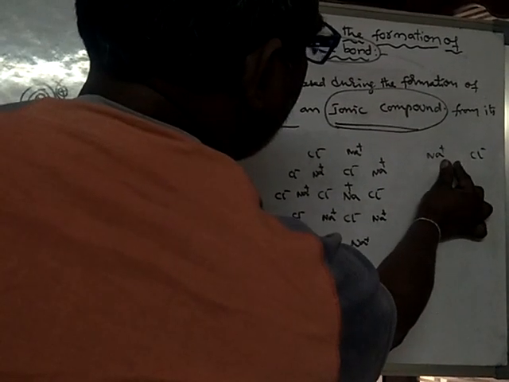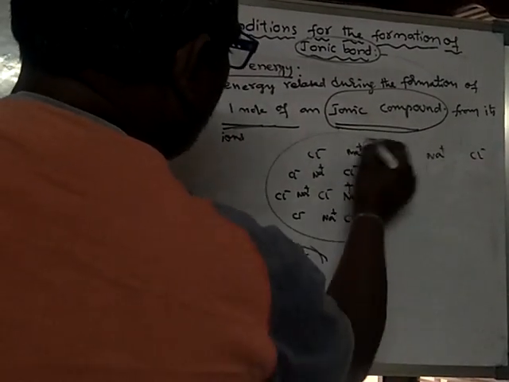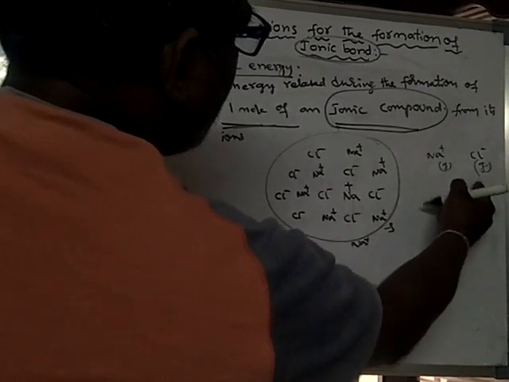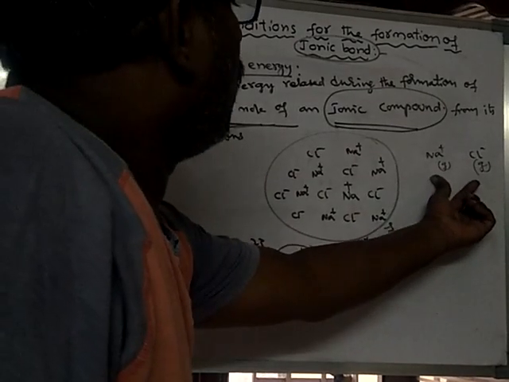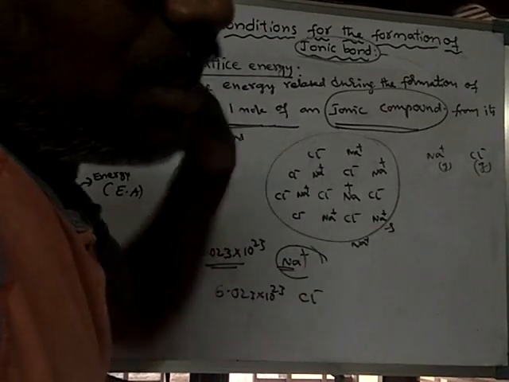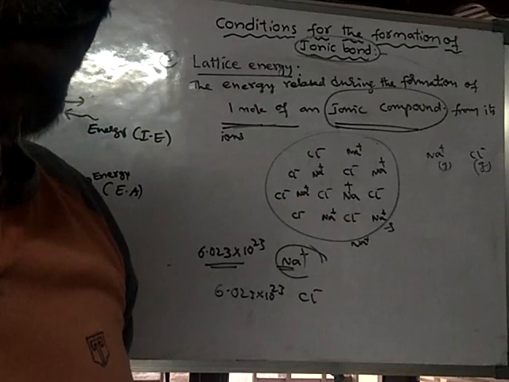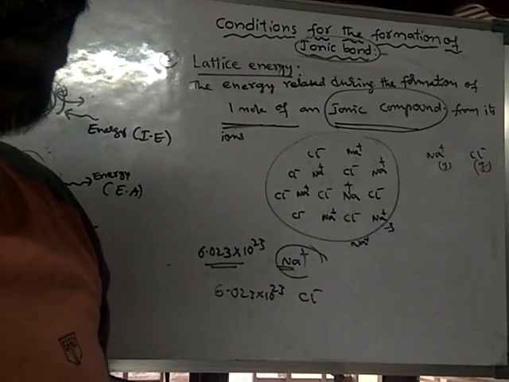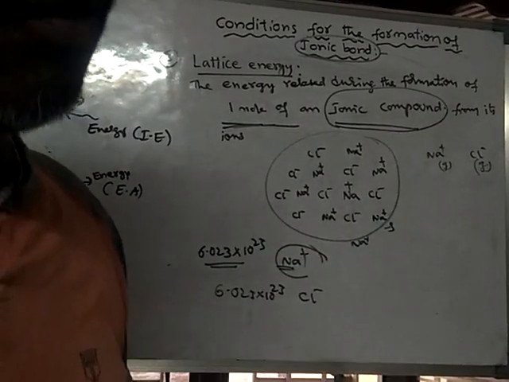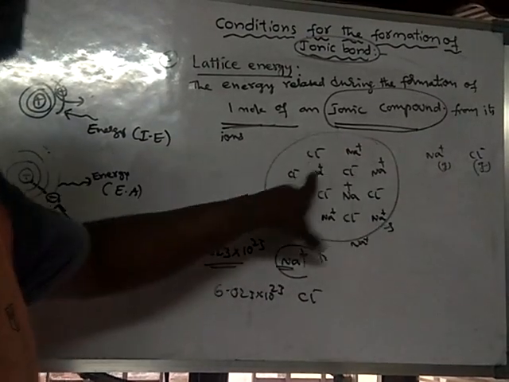and when they combine, the distance between them decreases. Now they form solids. So now it is in solid form, but the combining ions are in gaseous form. So the gaseous ions will combine. During the conversion of gas into solid, what happens? A large amount of energy is released. During a change of state, either energy is released or energy absorption takes place. When gas is converted into solid, there is release of energy. So the released energy is said to be lattice energy.